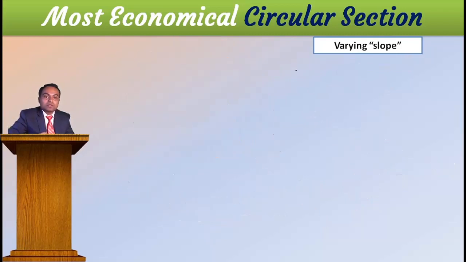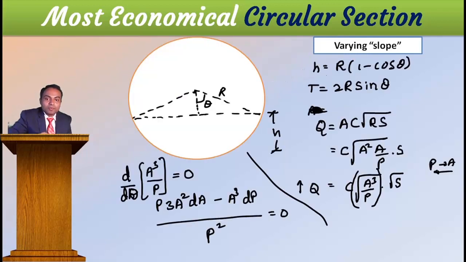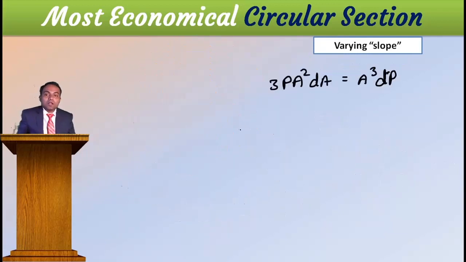Now 3P a square dA must be equal to a cube dP. Now you know the equations that you got right here.